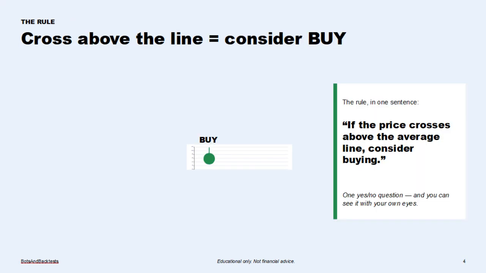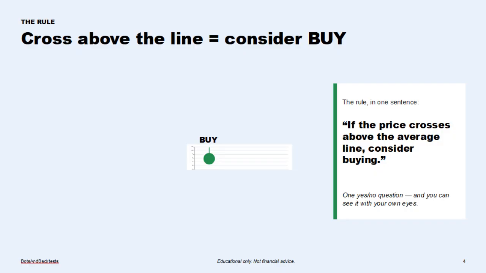Now here's the rule. When the jagged price line crosses above the smooth average line, like right here, that's often a sign things are turning upward. So our rule is simply, if the price crosses above the average line, consider buying. That's it. One yes/no question. Is the price above the average line? Yes or no? You can see it with your own eyes.